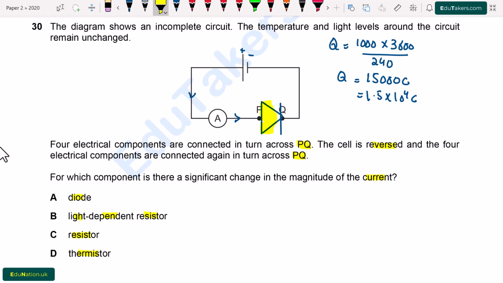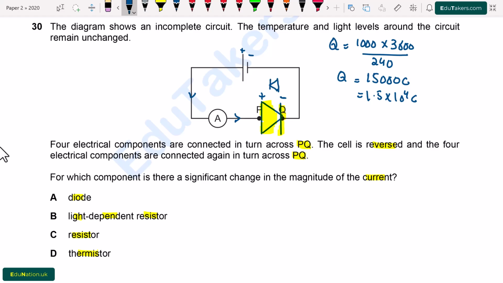The diode, this part is basically positive while this line basically shows negative. So it is positive and negative. It means that here is forward biasing. Current can easily pass through it. But after that we reverse the cell, and then there is also a significant amount of current passing through it. So this is basically the diode that allows the current to flow only in one direction.